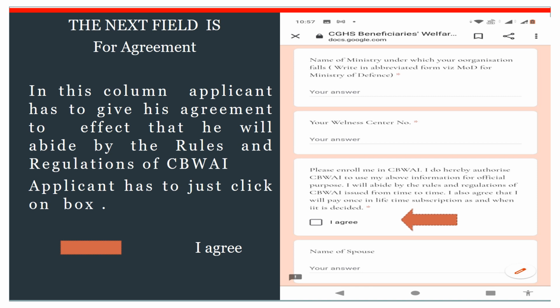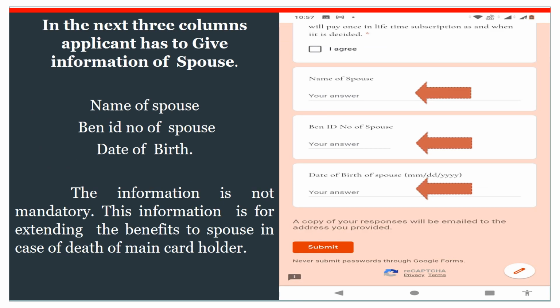In this column, the applicant has to give his agreement to the effect that he will abide by the rules and regulations of CBWAI. Applicant has to just click on the box I agree. In the next three columns, applicant has to give information of spouse: name of the spouse, BAN ID number of spouse, date of birth. The information is not mandatory. This information is for extending the benefits to the spouse in case of death of the main card holder.